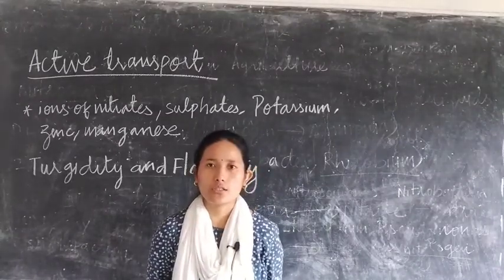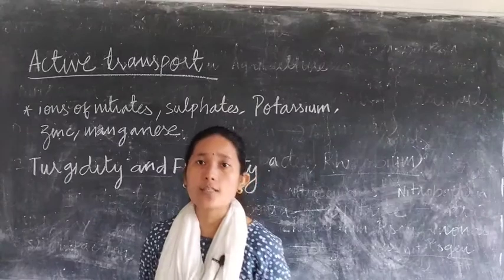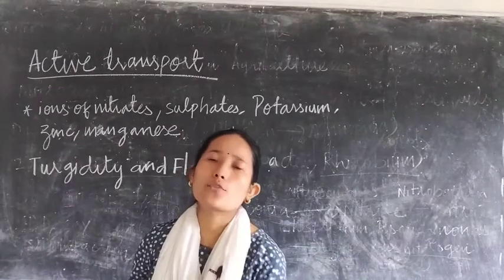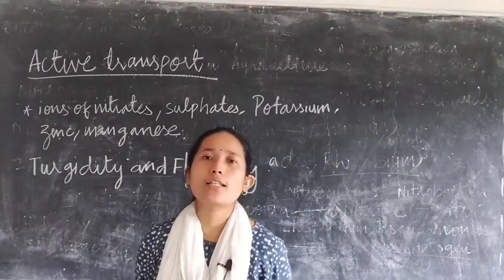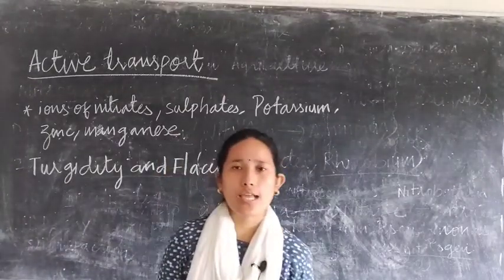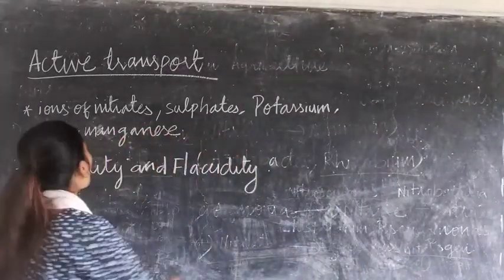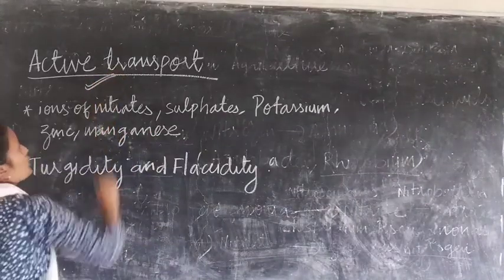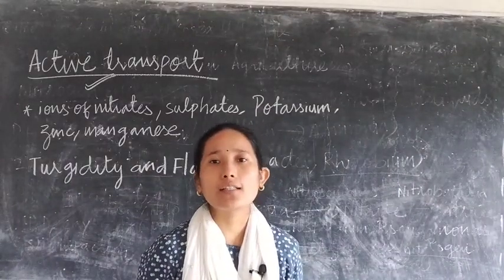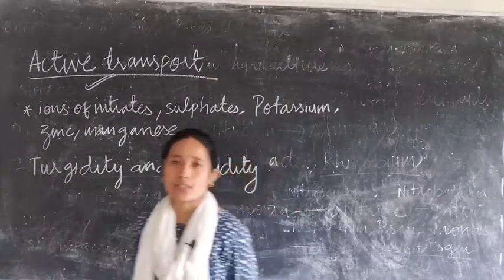But we have discussed that your cell sap, that is a mixture of water and minerals in the root hairs, consists of more minerals and less water. So how will the absorption of the minerals take place? Because the amount of mineral is already more in the root cells of a root hair as compared to the outside soil. So there the absorption takes place by active transport. Here you utilize energy because you are taking the content from a lower concentration to a higher concentration. That's why you utilize energy here.